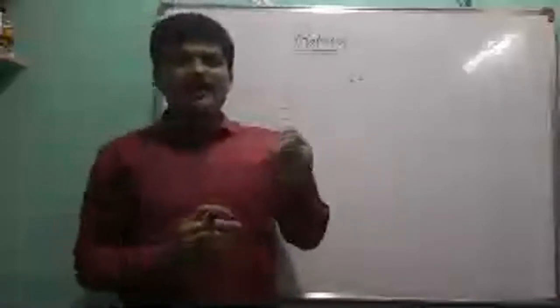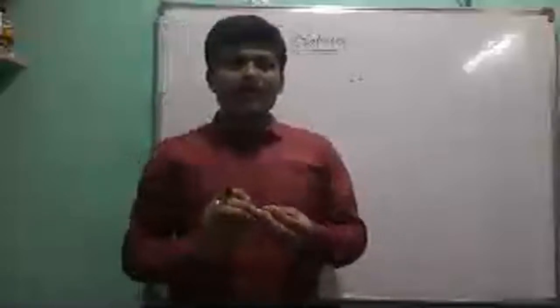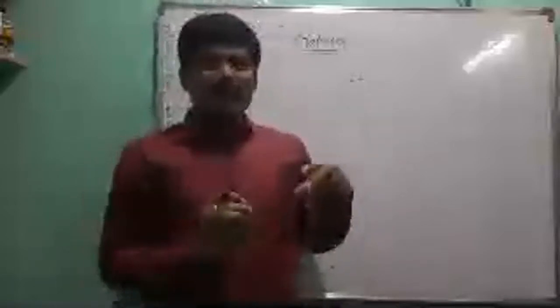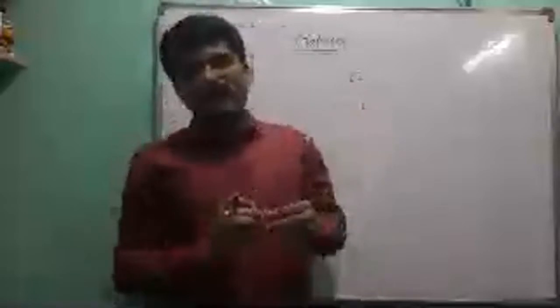Here some topics will be deleted in intermediate. Maybe the same model paper is there.